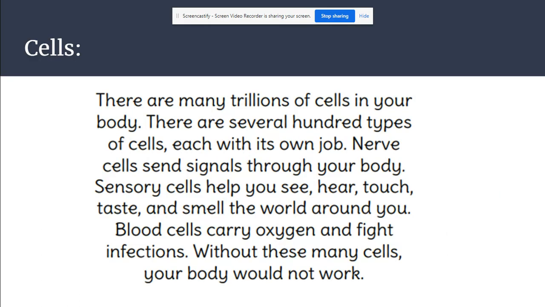So, what you're going to do today is use this passage on cells and identify some information about this passage. Here's what the passage sounds like. There are many trillions of cells in your body. There are several hundred types of cells, each with its own job. Nerve cells send signals through your body. Sensory cells help you see, hear, touch, taste, and smell the world around you. Blood cells carry oxygen and fight infections. Without these many cells, your body would not work.